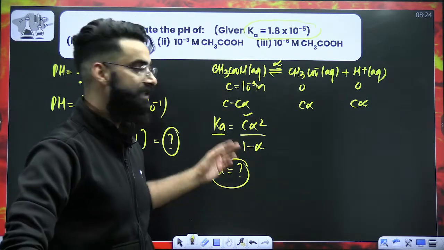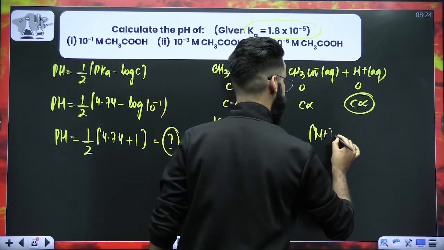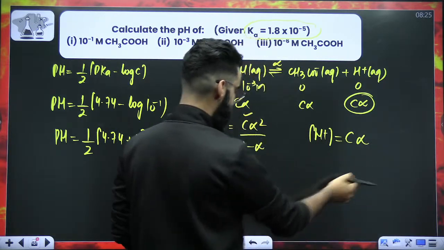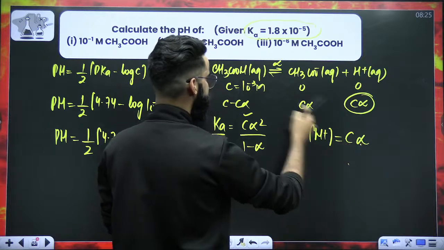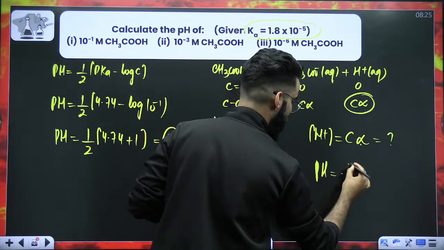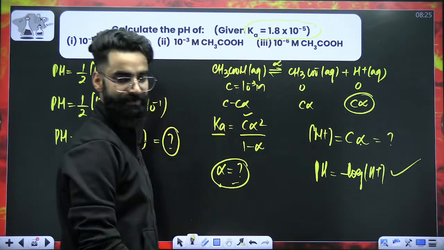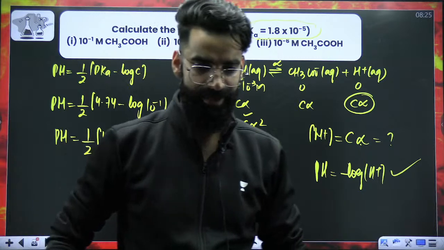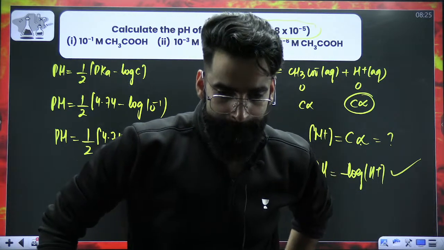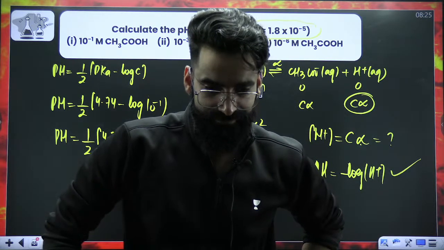You'll be getting the value of alpha. Once you get the value of alpha, you can get the concentration of H positive. Concentration of H positive in the solution is C alpha. Alpha you'll be calculating from here, and the C value you already know. So you'll be getting the H positive concentration. So pH will come out to be minus log of that H positive concentration. Clear?